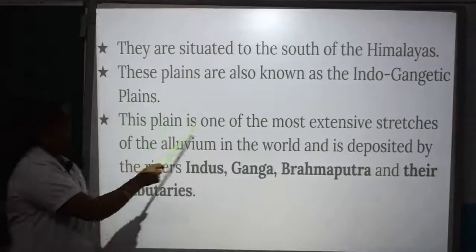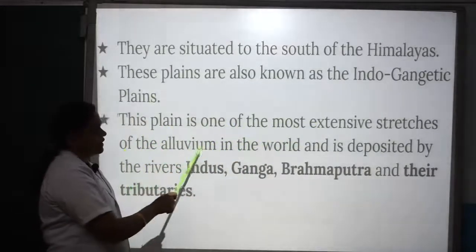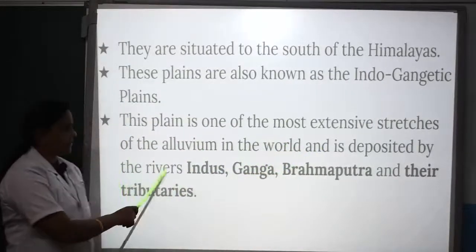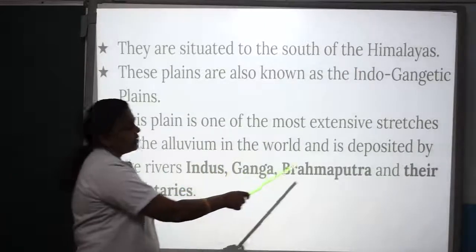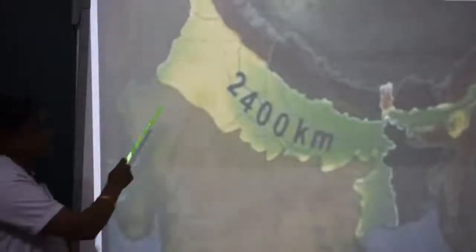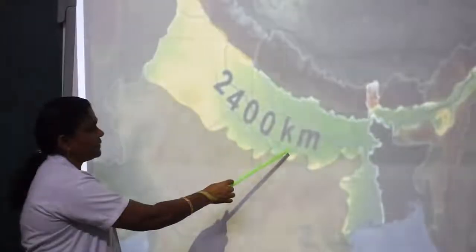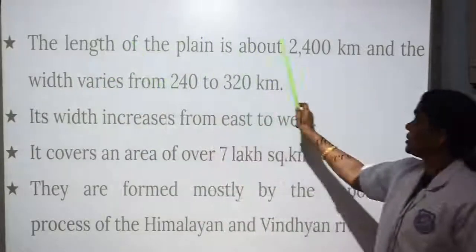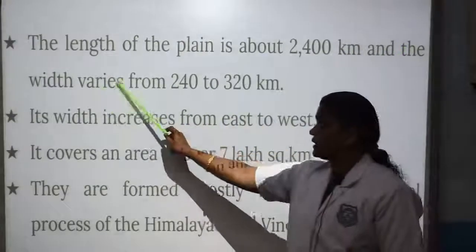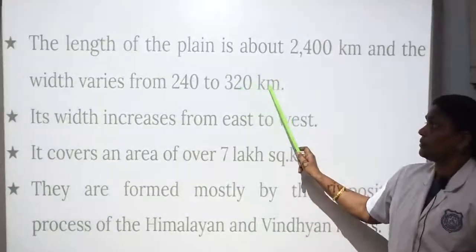This plain is one of the most extensive stretches of the alluvium in the world and is deposited by the rivers Indus, Ganga, Brahmaputra and their tributaries. The total extension of the Great Northern Plain is 2,400 kilometers. The length of the plain is about 2,400 kilometers and width varies from 240 to 320 kilometers.